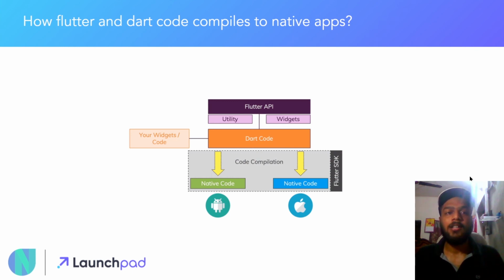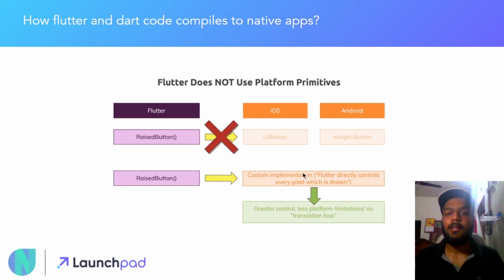Now talking about the last topic, like how Flutter and Dart code compiles to the native application. The first thing which I'll be telling you is what many people think is taking place when we are running our Flutter app. When the Flutter app is run through the Flutter API or through the Flutter SDK, the utilities and the widgets are converted into the Dart code. So the Dart code will be having all our widgets or the code which we have written, and on the basis of that the Flutter SDK will be compiling the code inside a native Android application and inside the native iOS application. So this is what many people have in their mind.